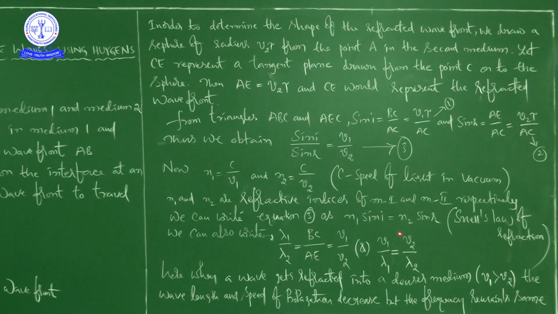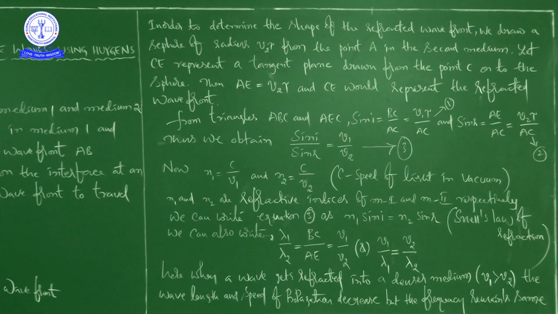This is the expression which gives the relationship between wavelengths of light in one medium and another medium, and the speed of light in one medium and another medium. See the last point here. When a wave gets refracted into a denser medium, generally V1 is greater than V2. The wavelength and speed of propagation decrease, but the frequency remains the same.